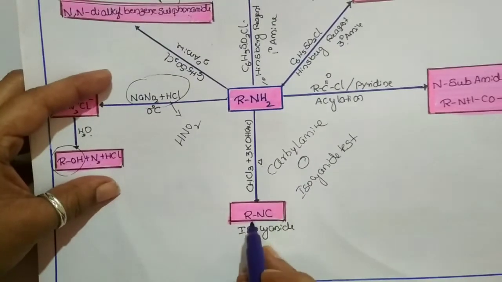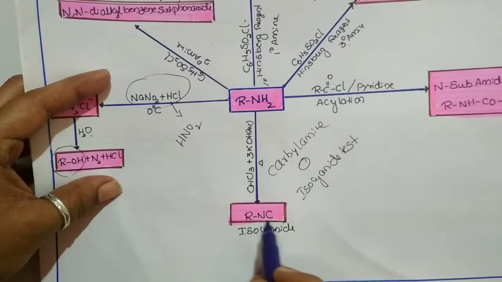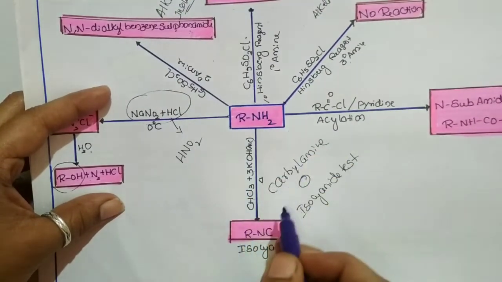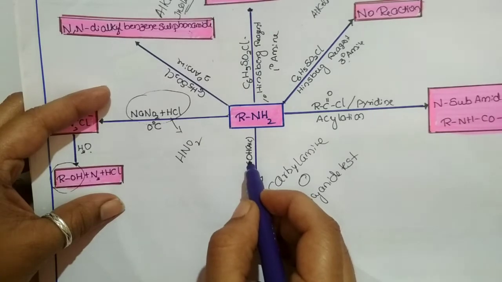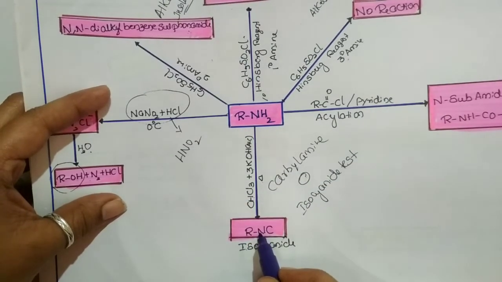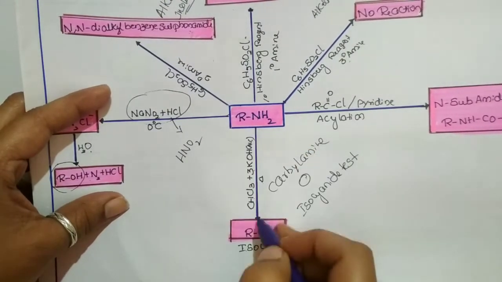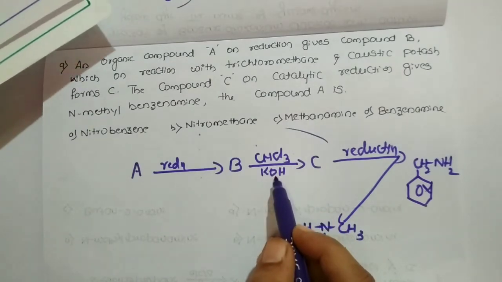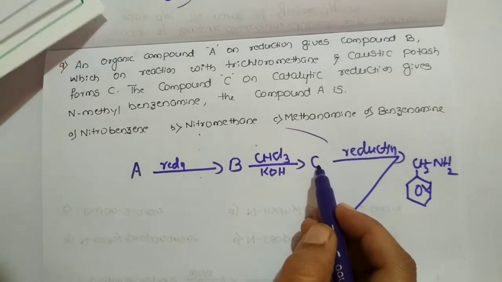See here, whenever an amine is treated with trichloromethane, which is nothing but chloroform, and alcoholic potash, it gives what? Isocyanide. Okay, an amine will give isocyanide when treated with these compounds. So same thing, we have chloroform and we have potash. So that gives what? C means we are going to get isocyanide.